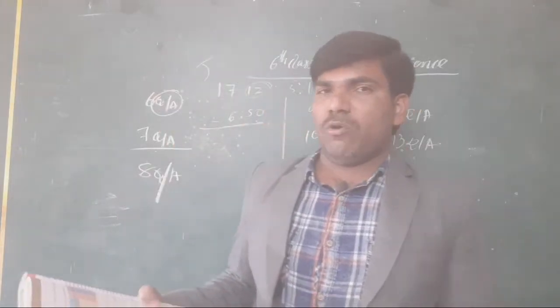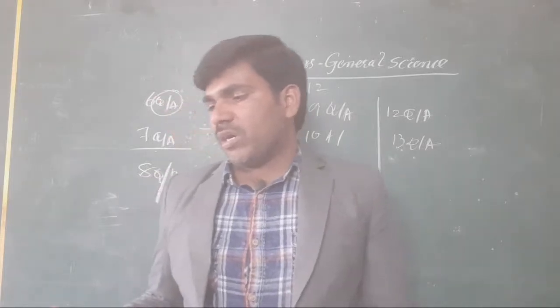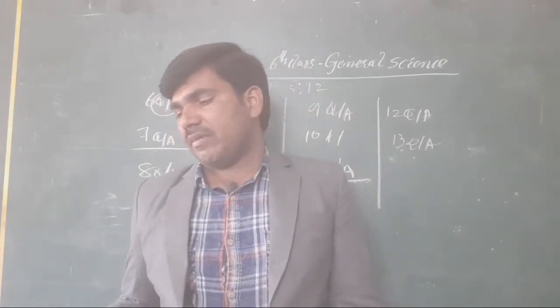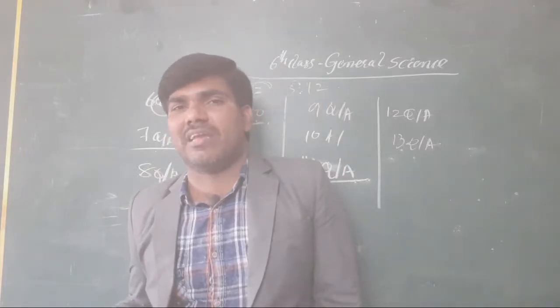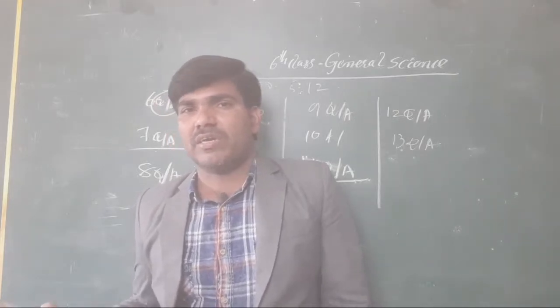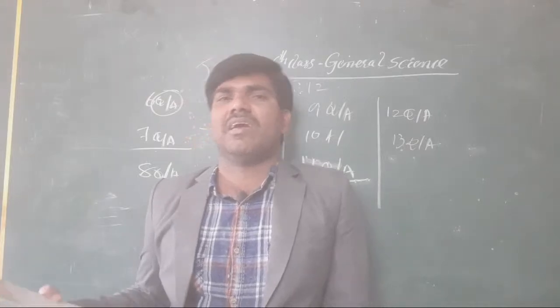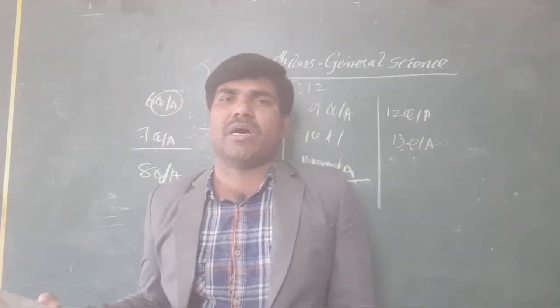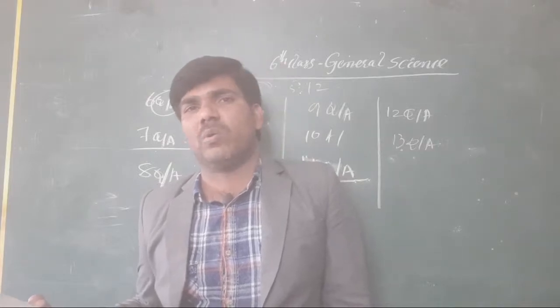Yes, from the table, what did you observe here? From January to August, the temperature increases until April, and then it decreases. Clear or not, all of you? From January to April the temperature increases. Then again, from April to August, the temperature decreases. From that, what do you conclude here?